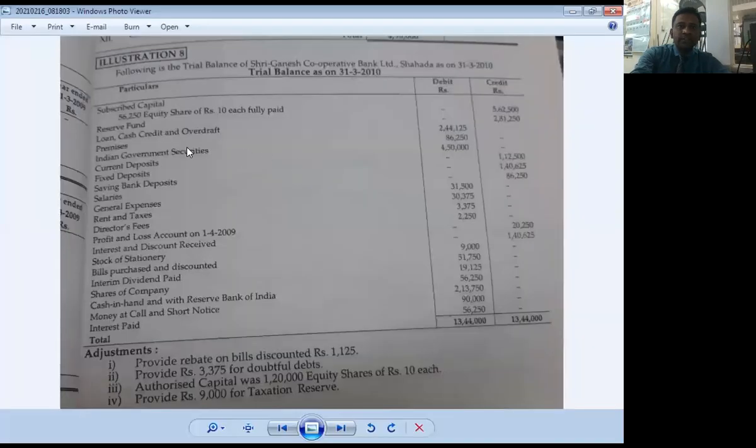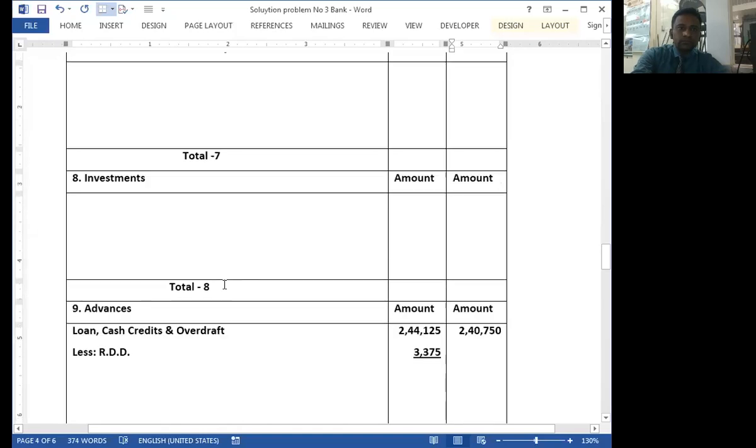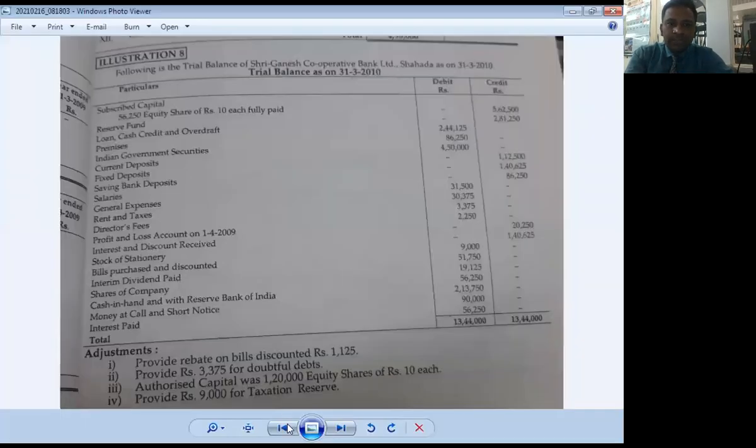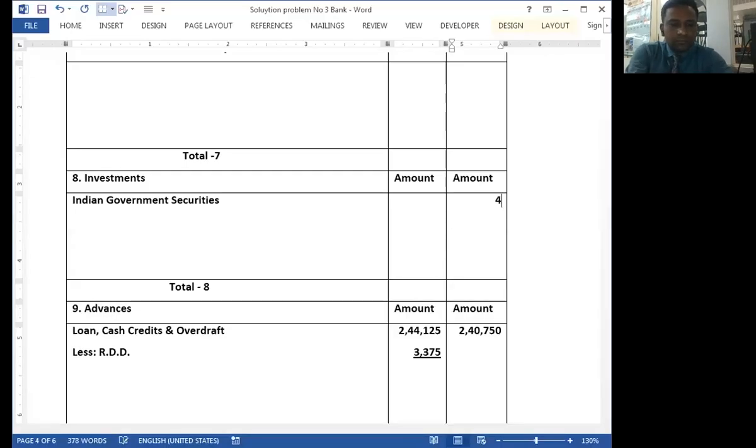Then Indian government securities. It is transferred under schedule number 8, that is investments. 4,50,000. Then next item,